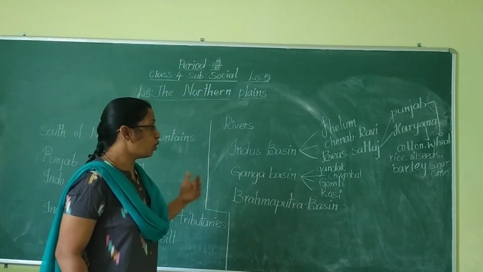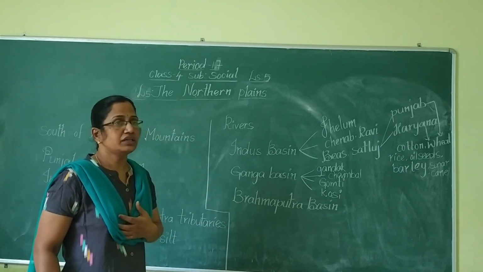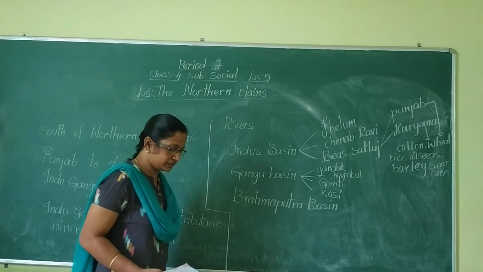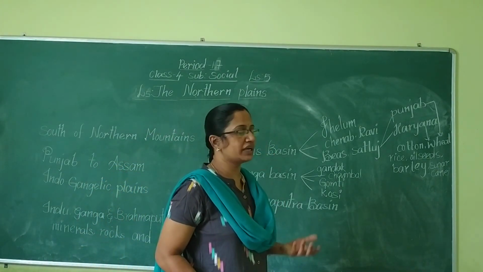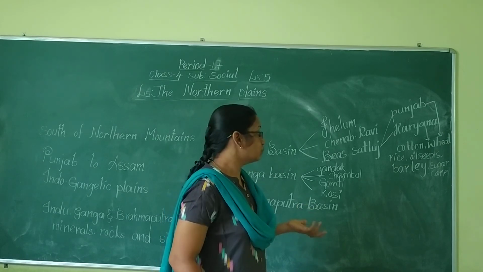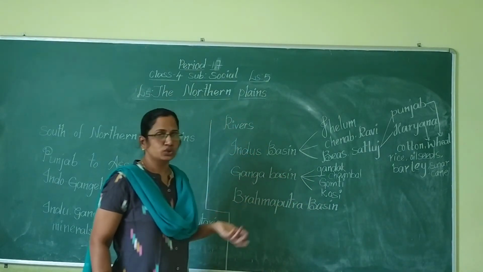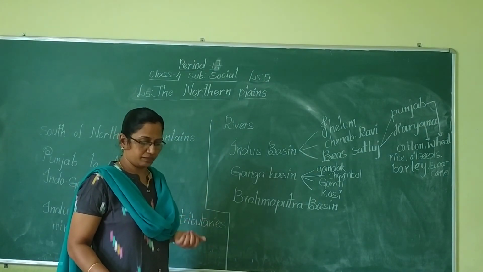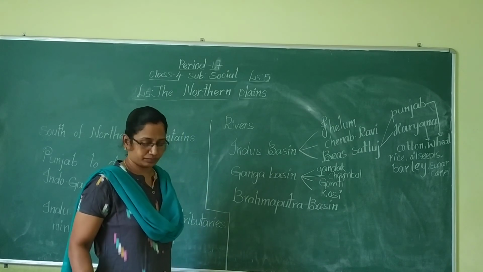Okay, children. So what crops are grown here in the Ganga basin? Here the crops are like wheat, sugarcane, rice, jute, and millets. Wheat, rice, jute, millets, sugarcane. These are grown in the Ganga basin.